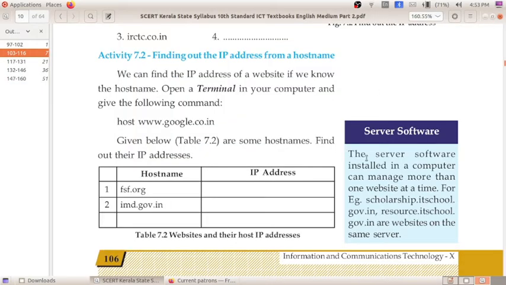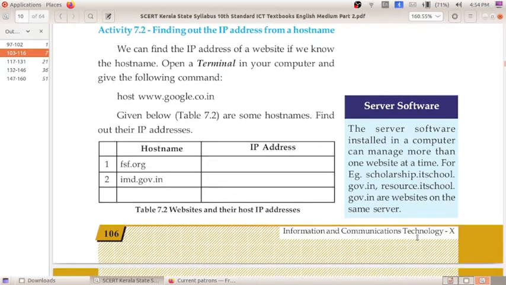Next, we already told about the server software. I already told it is the main software or the main computer in which all the technologies are installed. At a time it can open many websites. So server software installed in a computer can manage more than one website at a time. For example, scholarship.itschool.gov.in and resource.itschool.gov.in are websites on the same server. So this server computer will be having a lot of benefits. It can open more than one website at a time.